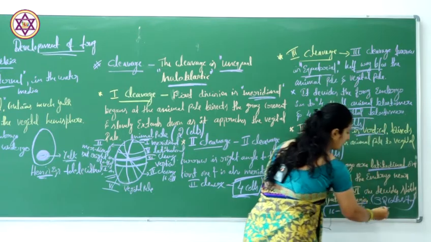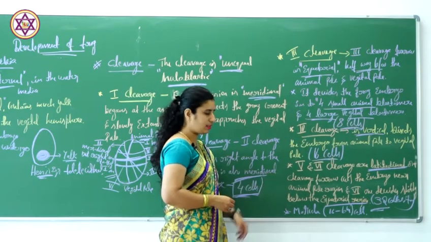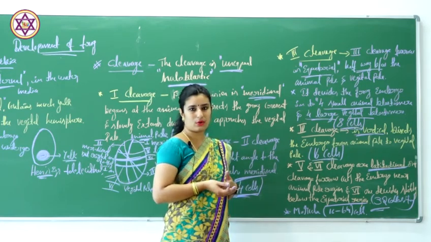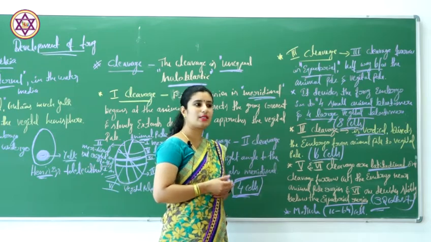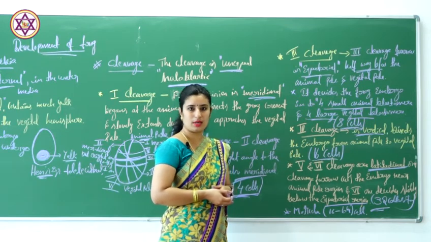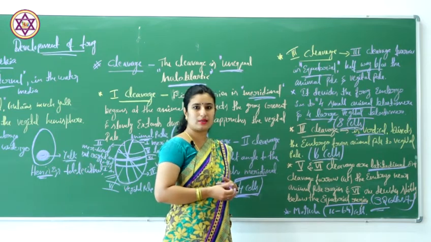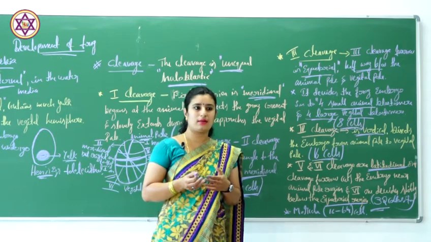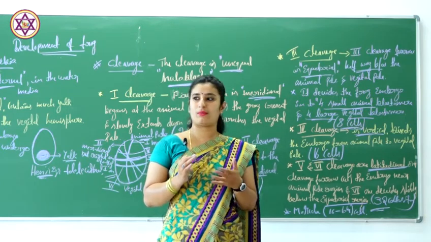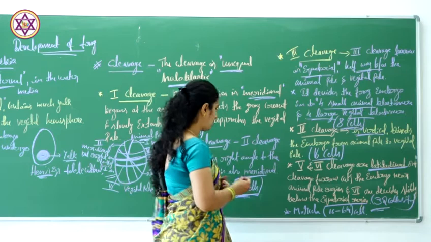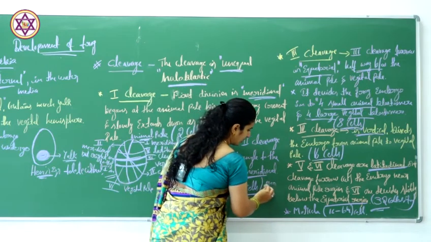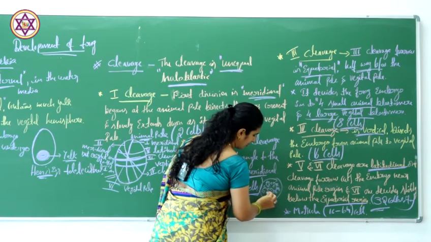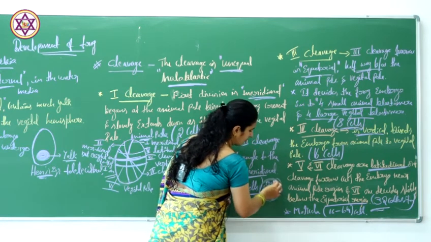32 cell stage. And the next process is very, very fast. As a result of this process, we can see a mass of cells, or a group of cells.